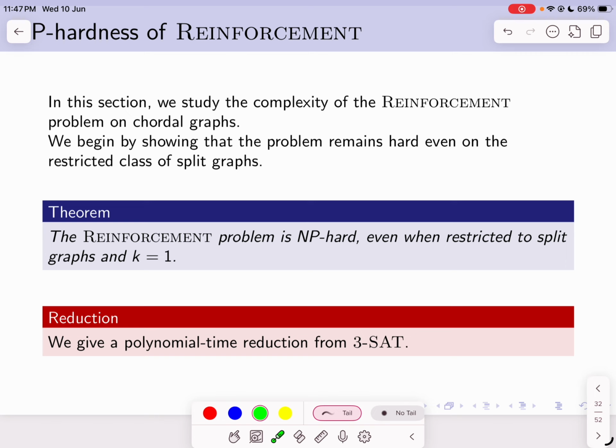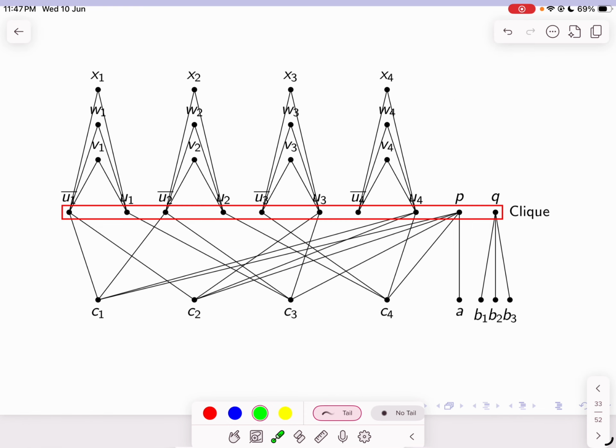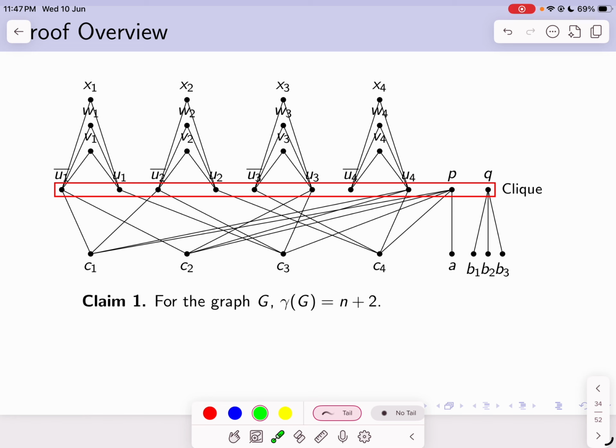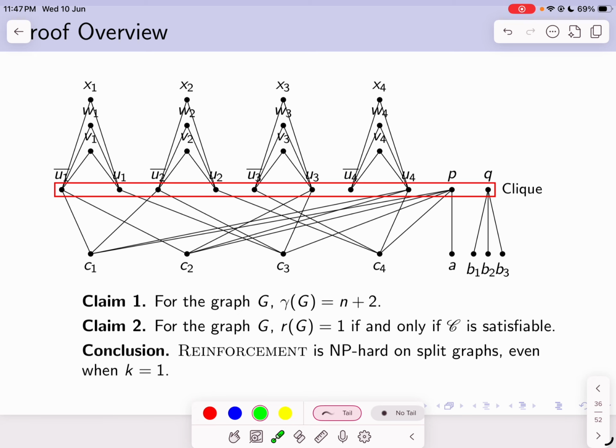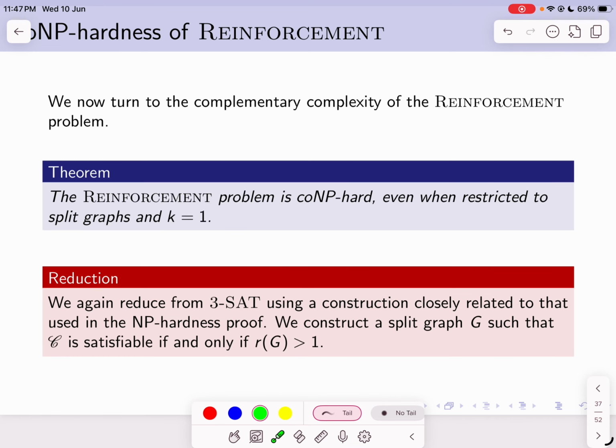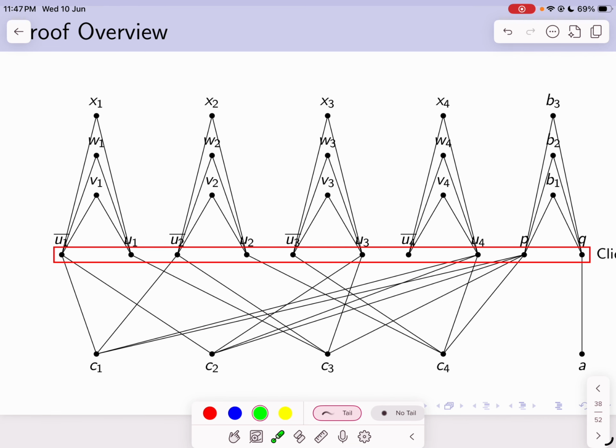For the reinforcement problem, the core idea and the logic is the same. We give the reduction from 3-SAT. The graph is like this. We prove that the domination number is n plus 2, and then we will show that the reinforcement number is 1 if and only if C is satisfiable. The key idea here is to add an edge q comma a, and this way we prove that reinforcement is NP-hard, and then we can also show that this problem remains co-NP-hard by slightly modifying the previous construction as follows.